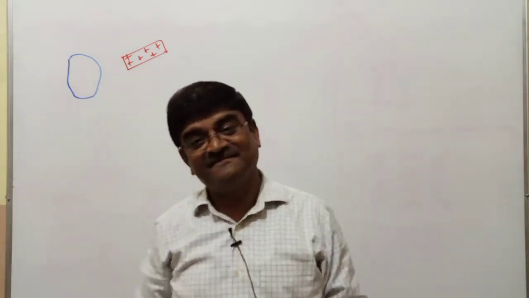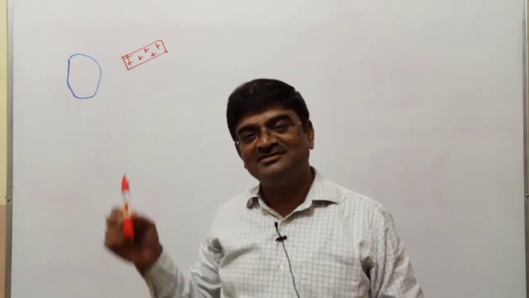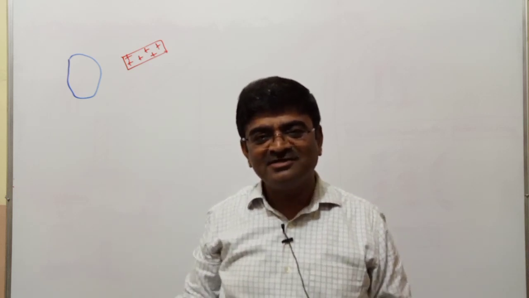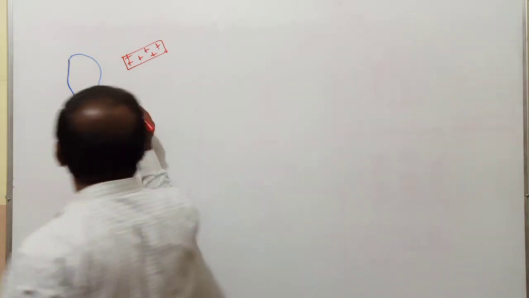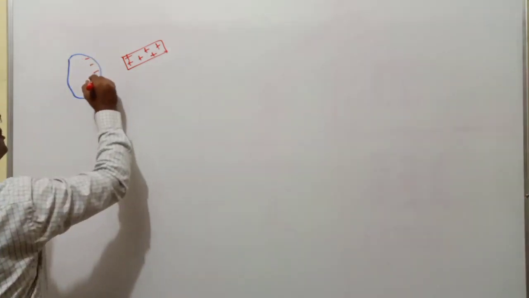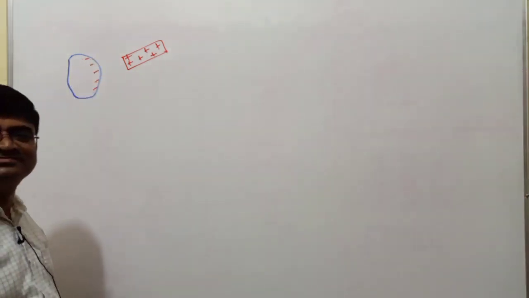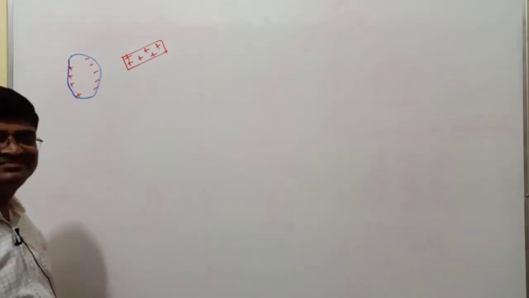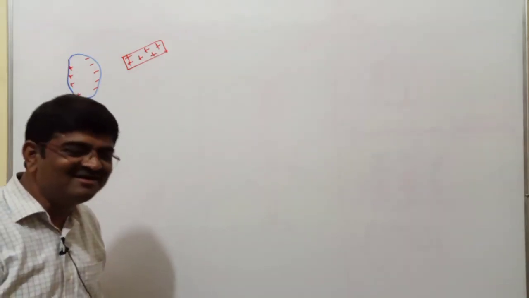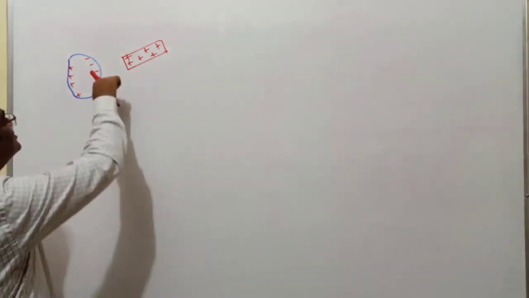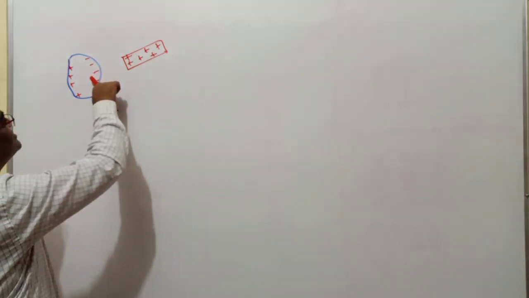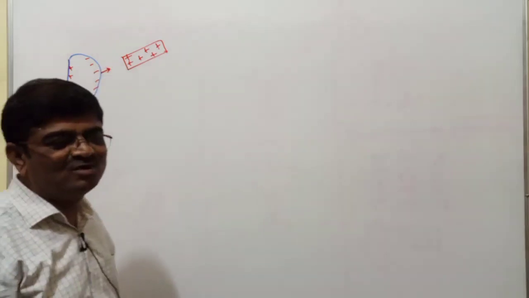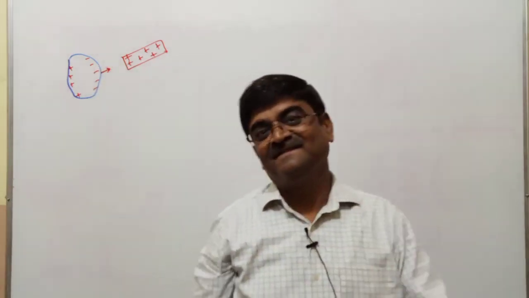You will have a polarization of the molecules of the paper, and that polarization will result in the nearer face of the paper to the rod becoming negative, the farther face becoming positive. And because of this negative charge in the nearer face, I would see that the paper is getting attracted towards the glass rod.